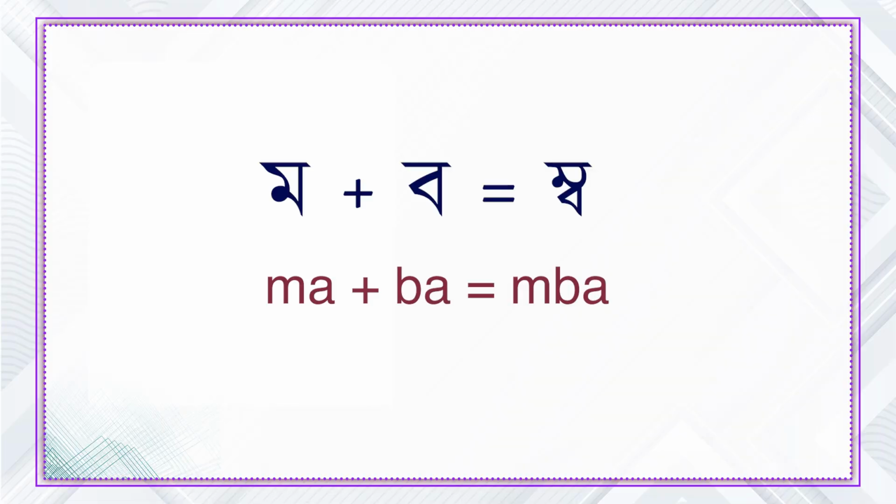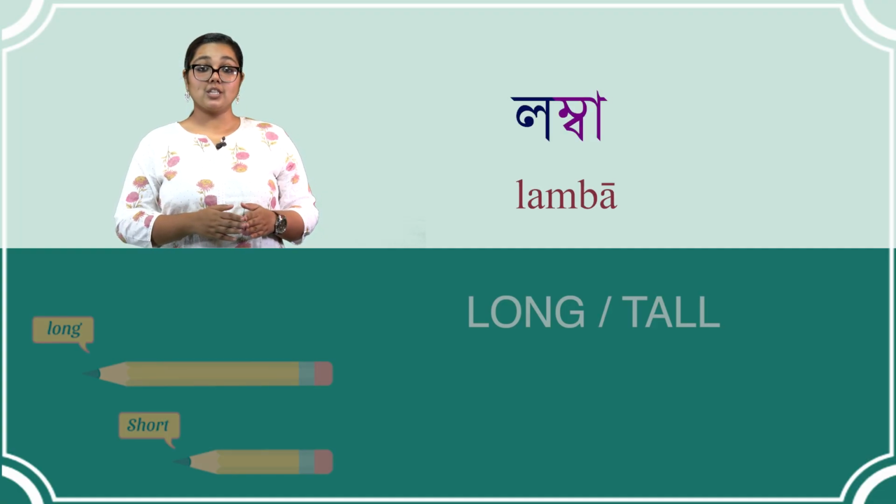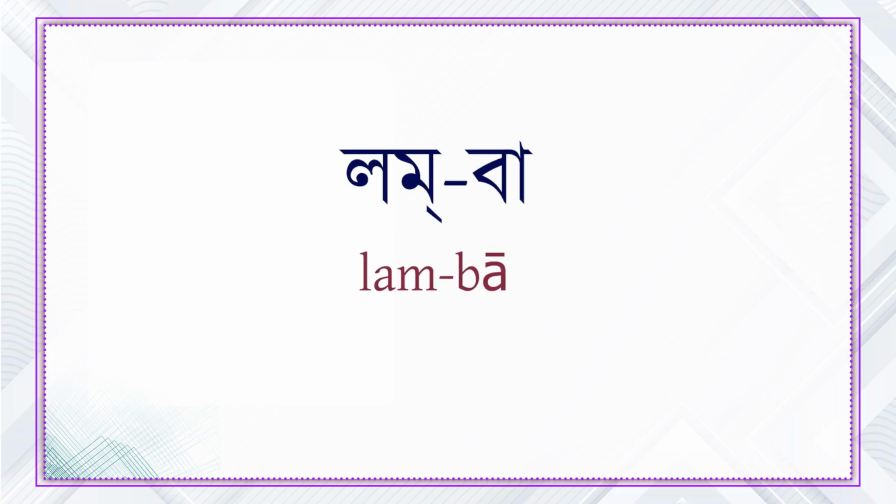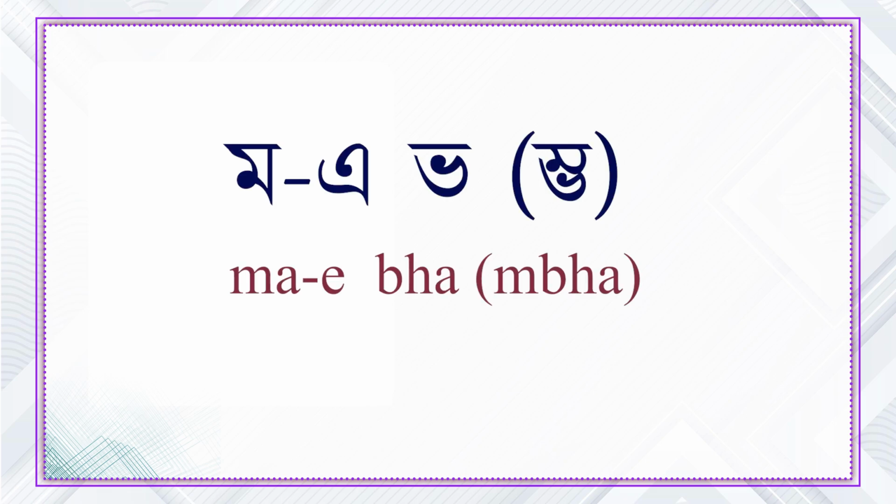Next we have this conjunct where nasal Mo combines with voiced Bo. The Mo changes slightly in shape to form Moi Boy. For example, Lomba, which means long or tall. Lomba is pronounced as Lomba.